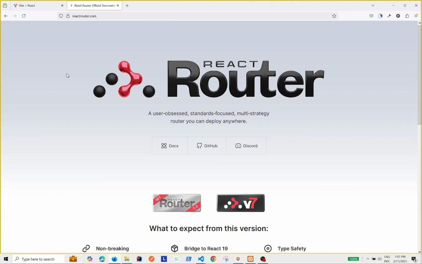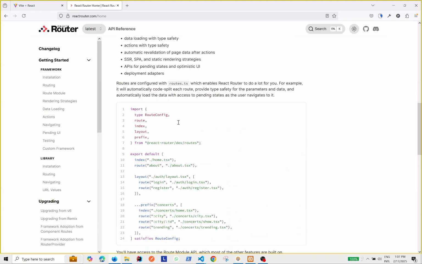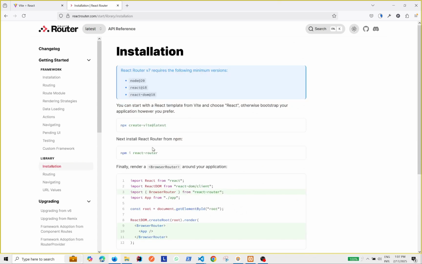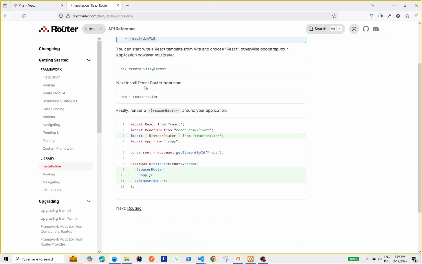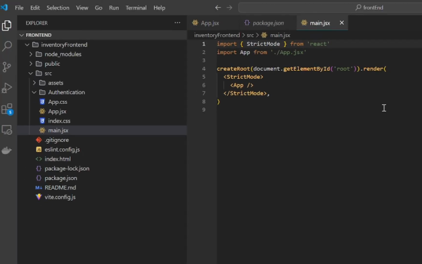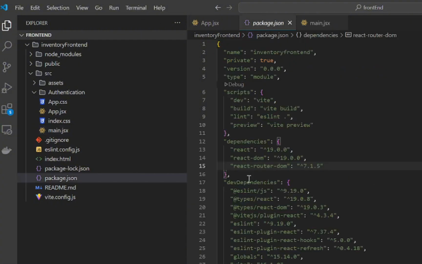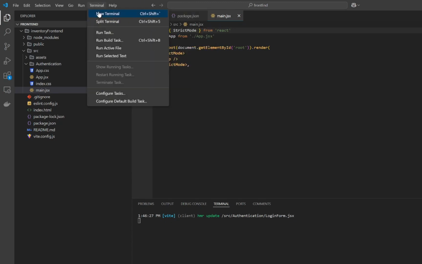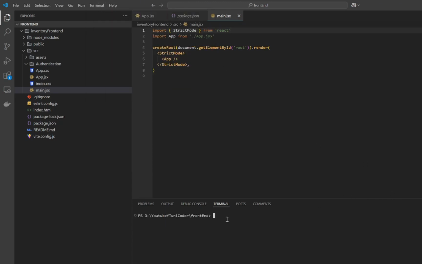Before we start coding, let's quickly talk about what React Router DOM is and why we need it. By default, React is a single page application. That means when you click on different links, the page does not refresh like a traditional website. But there's a problem. React doesn't handle multiple pages on its own. If you try to change the URL manually, you won't know which component to load. That's where React Router comes in. It allows you to define routes and decide which component should be displayed for each URL. So React Router makes it easy to create a multiple pages experience inside a single page app.